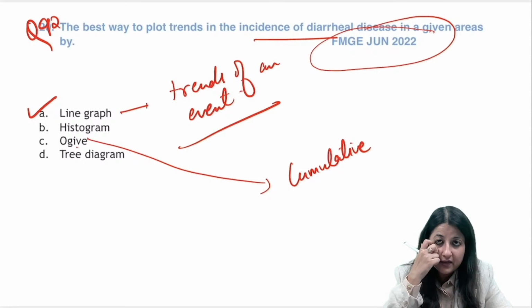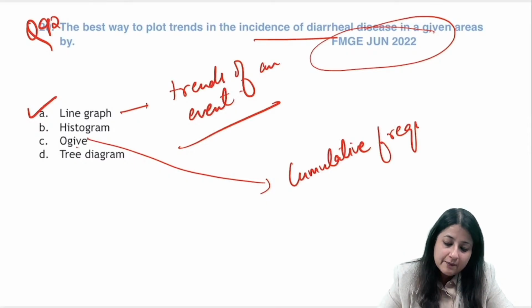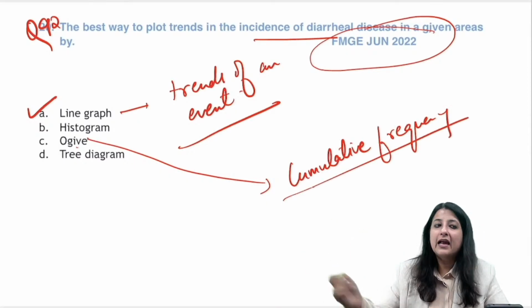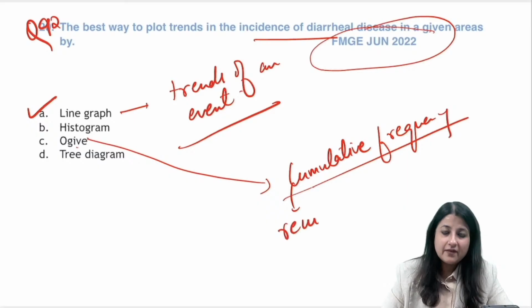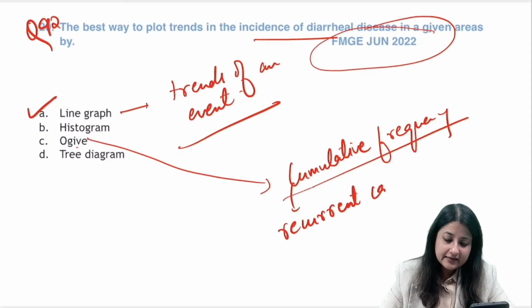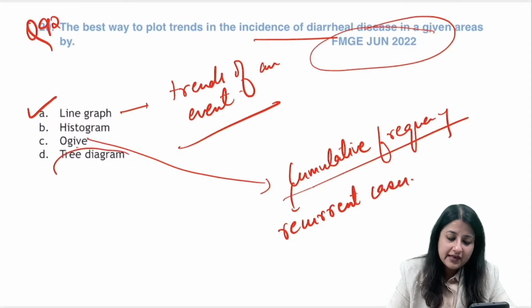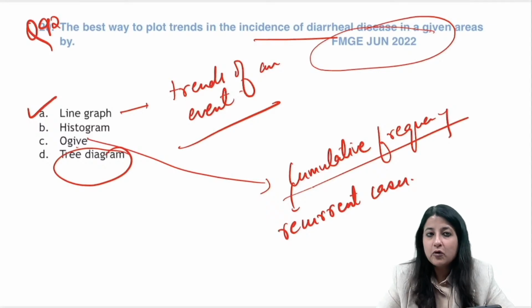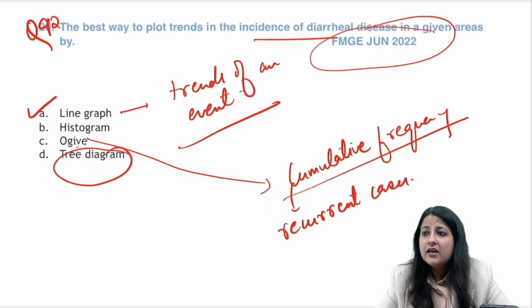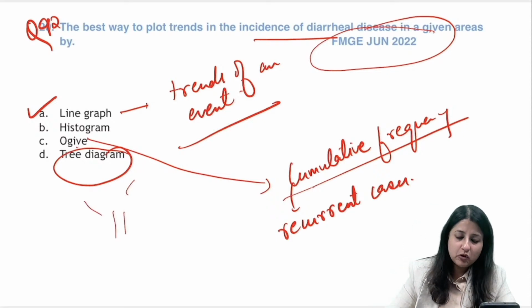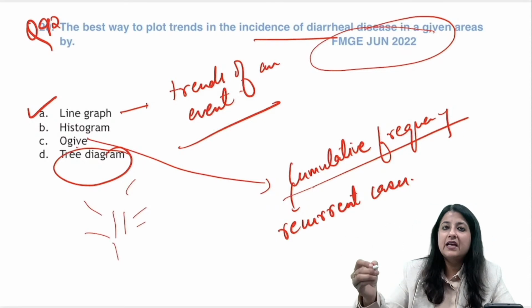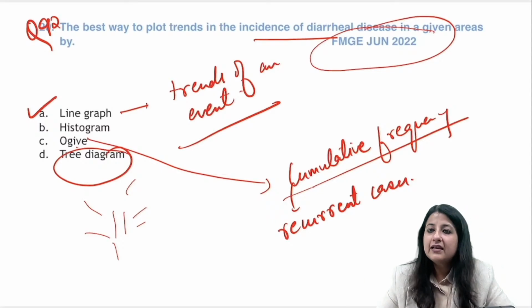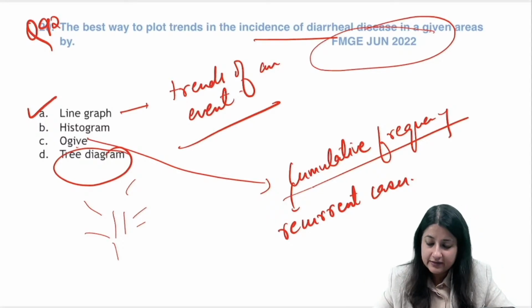So what is ogive? Cumulative frequency curve, alright. Cumulative, basically cumulative means you keep on adding, okay. So it is a very good constant increase, there is no dip in the number of cases, so it is for recurrent cases, all right. And there is one more, tree diagram. See, tree diagram helps you make decisions. Suppose there's a person who suffers from osteoarthritis, now I'm planning, diabetes, has osteoarthritis, I'm planning a surgery, so we will make that, what are the possibilities if we do a surgery in him or her, all right. So it's drawn to come to the best possible decisions, okay.